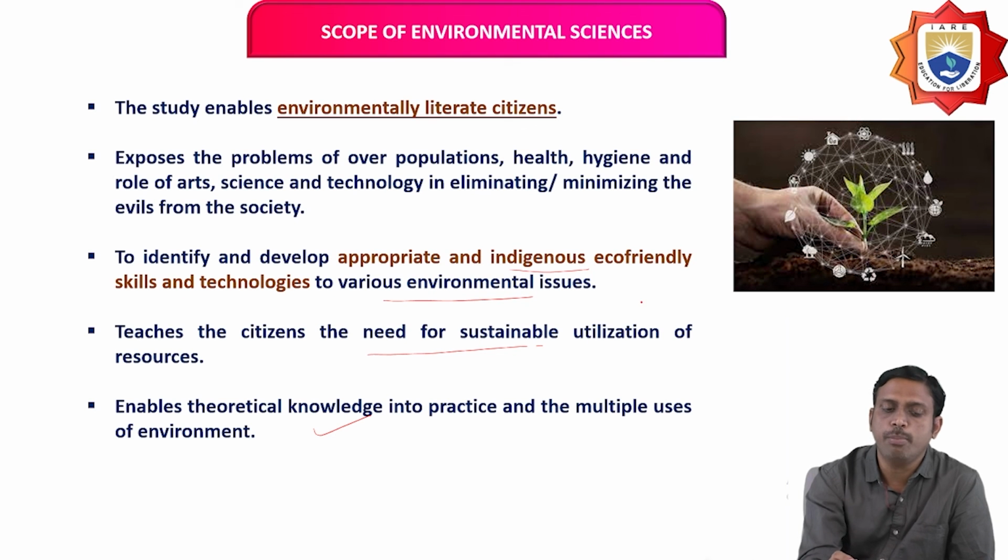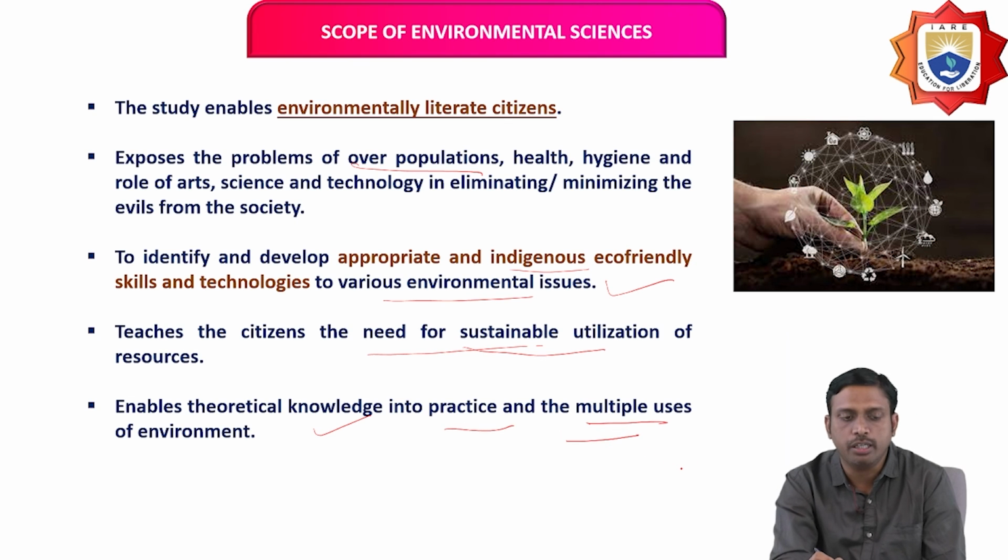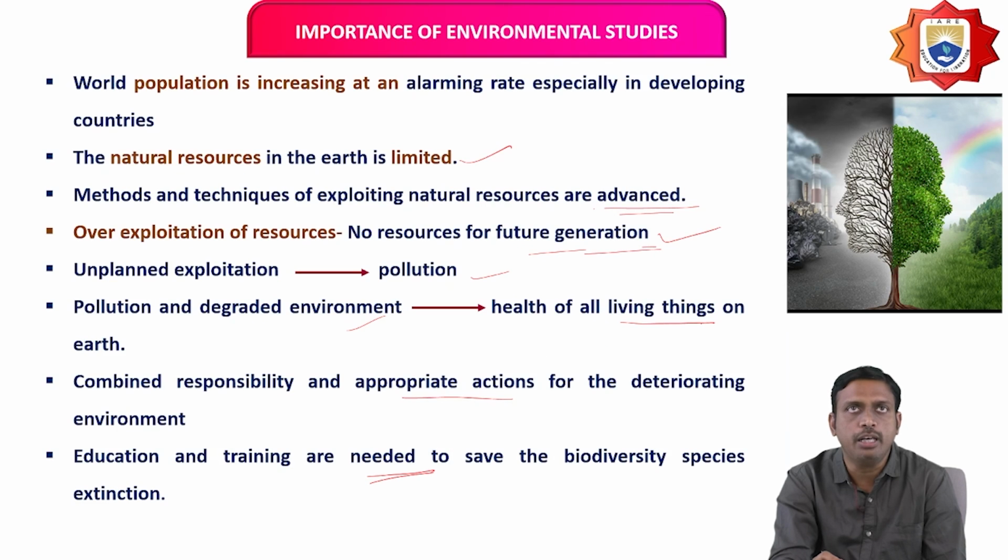It exposes the problems of overpopulation, health, hygiene, and the role of arts, science, and technology in eliminating and minimizing the evils from society. It identifies and develops appropriate and indigenous eco-friendly skills and technologies for various environmental issues, teaches citizens the need for sustainable utilization of resources, and turns theoretical knowledge into practice and multiple uses of the environment. All this comes under the scope of environmental science.